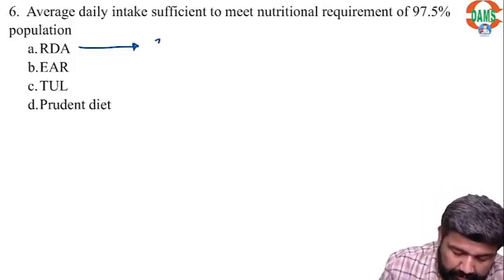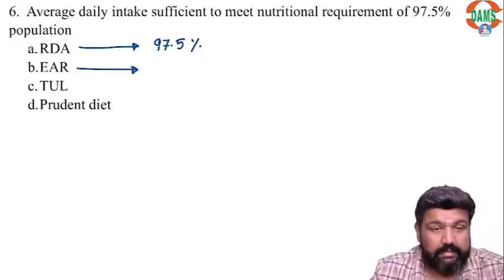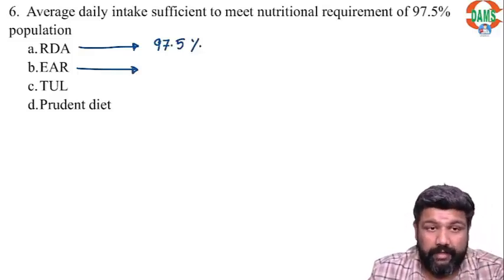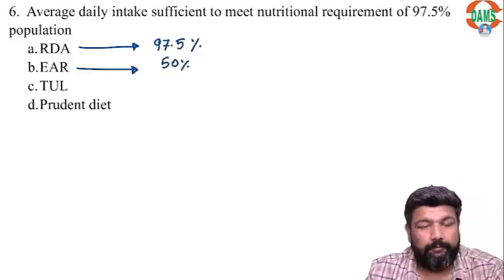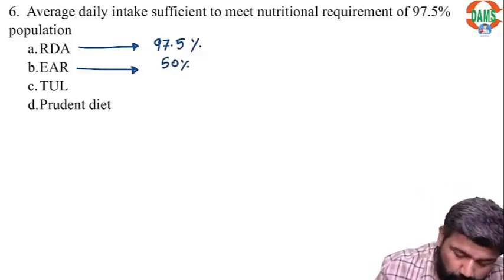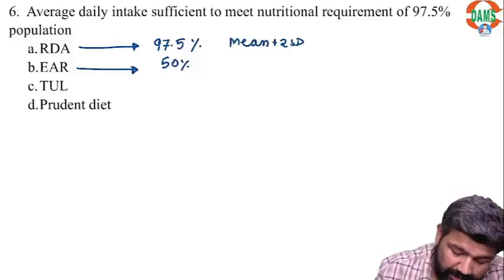RDA measures 97.5%. RDA is sufficient to meet the requirement of 97.5%. EAR is for 50%. How do we calculate RDA? Mean plus 2 standard deviation.